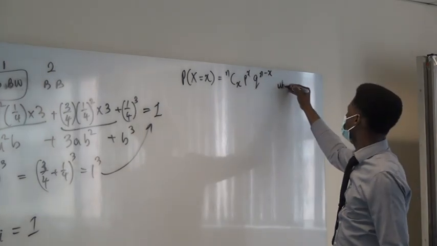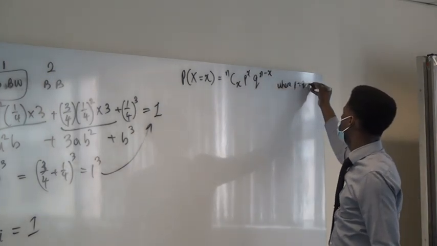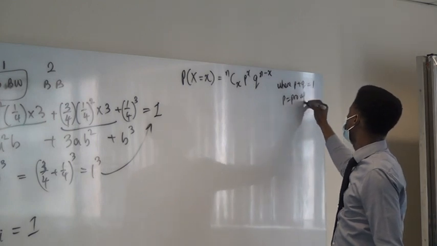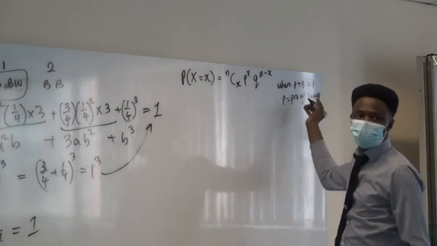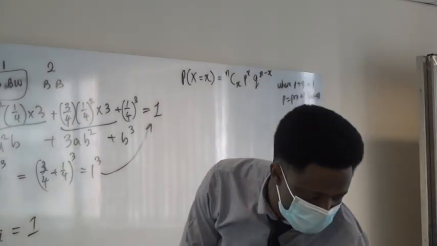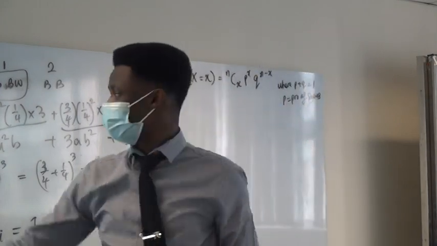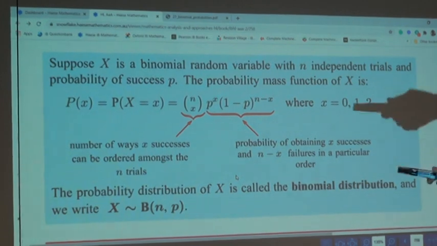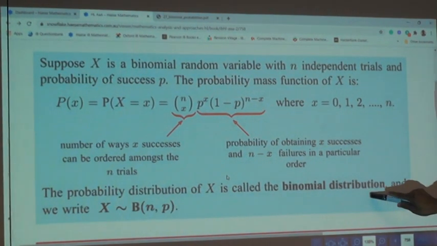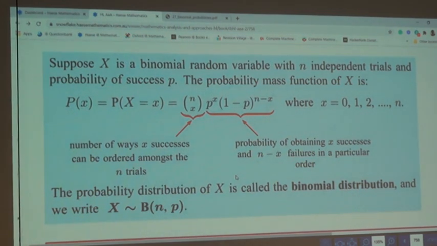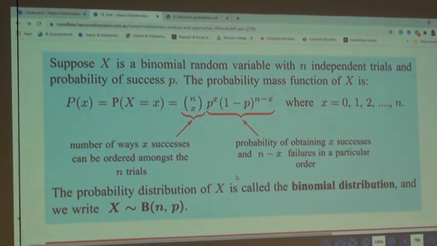Where P plus Q is equal to 1. P is the probability of success, and Q is the probability of failure, because writing 1 minus P might look complicated to some of you. Of course, you are welcome to write that way. Understand? And this is very important because of the calculator function. If you have to use technology to solve the problem, you don't just write the answer. At least show something like this.